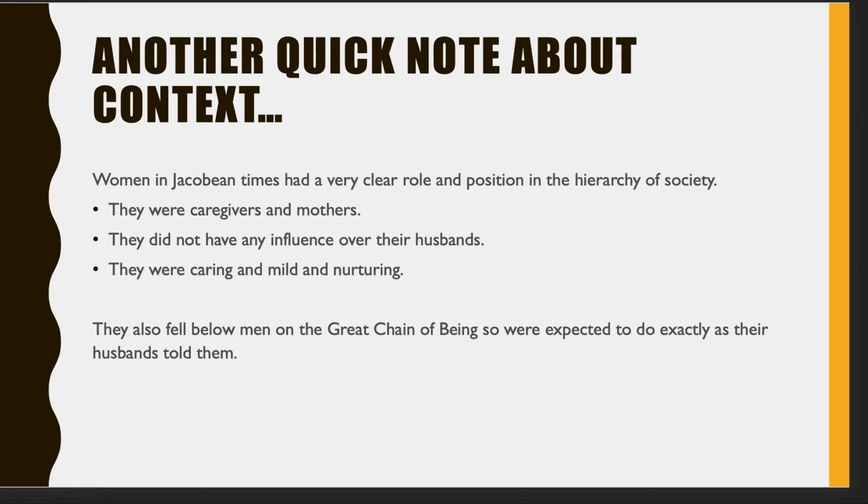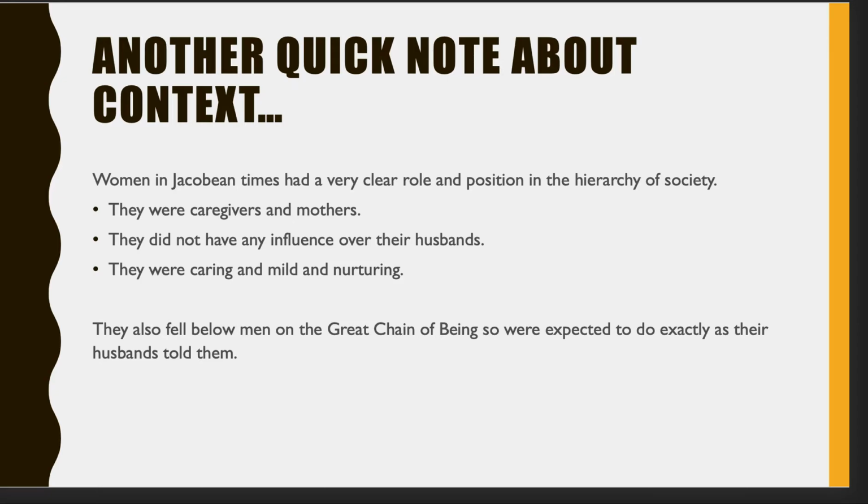Remember, this play was written in a time when women weren't even allowed to appear on stage. So if you went to see Macbeth when it was first performed in 1606, it would be a man or a boy playing Lady Macbeth on stage. And that should tell you all you need to know about a woman's role in society at that time. So when we look at her as a character, you will get a real feel for exactly how little she plays up to that role of a Jacobean woman. She really doesn't fit that stereotype at all. All right? So let's have a look at Lady Macbeth.